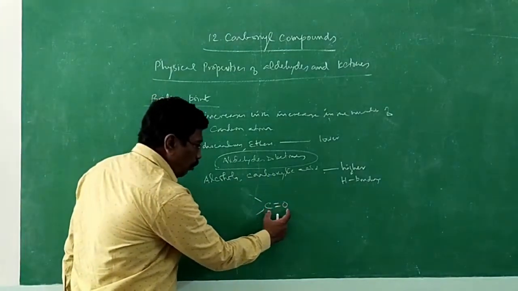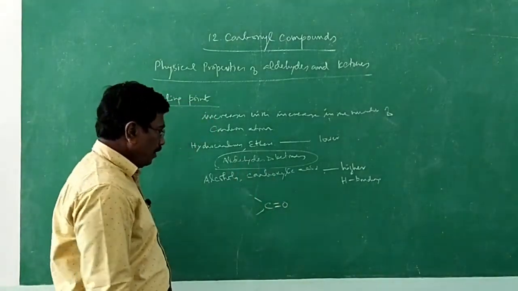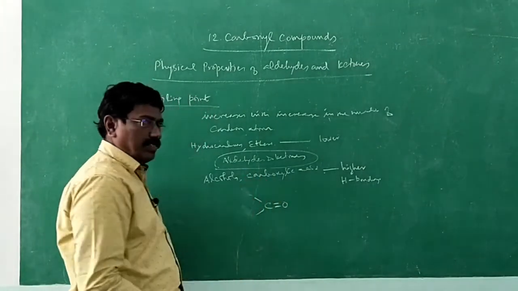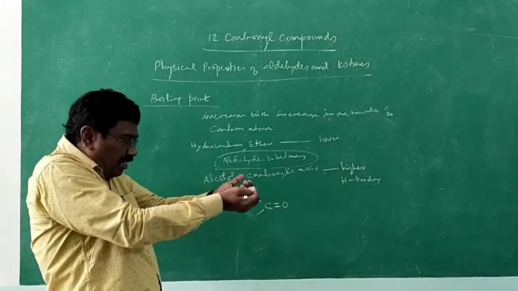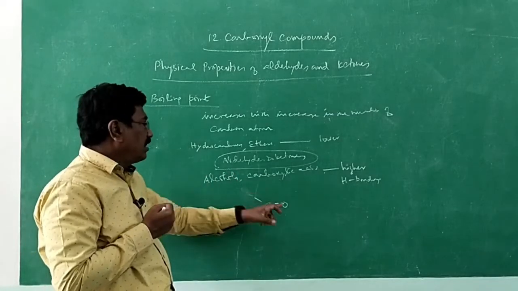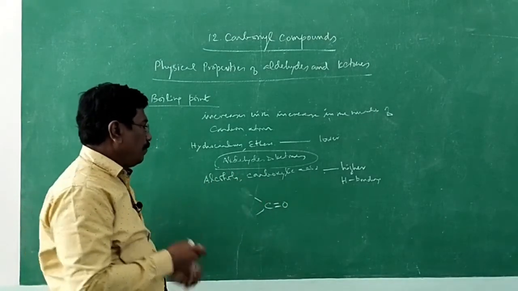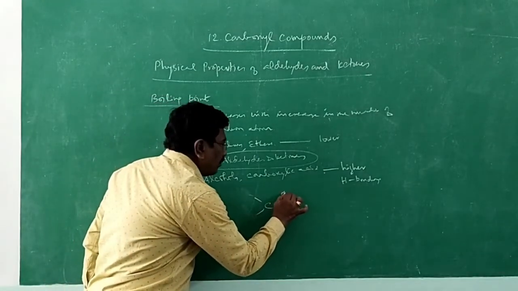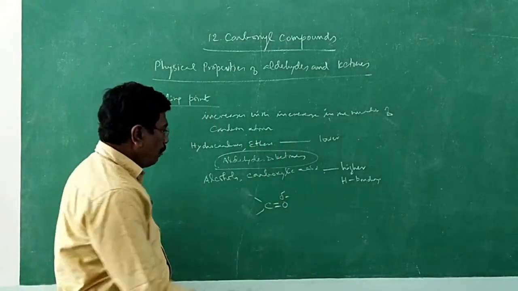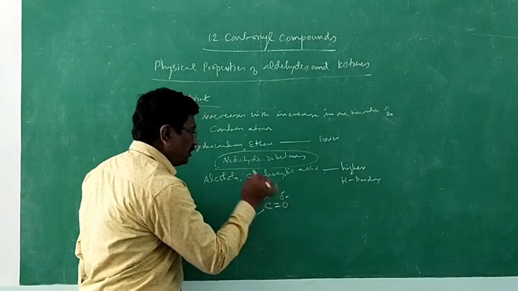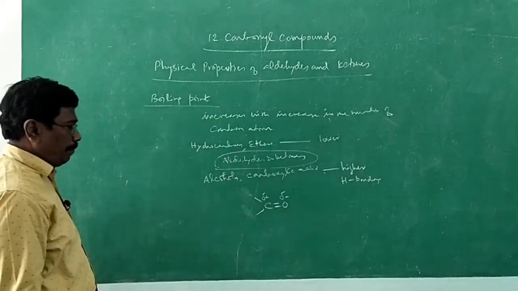The carbonyl group is polar. Why is it polar? Oxygen is more electronegative. It has the tendency to attract electrons towards itself. It has 6 electrons in its valence shell, and just to have an octet structure, it will try to acquire more. Therefore, it will get a slight negative charge. But carbon is electropositive, so there is a positive charge: delta plus, delta minus.